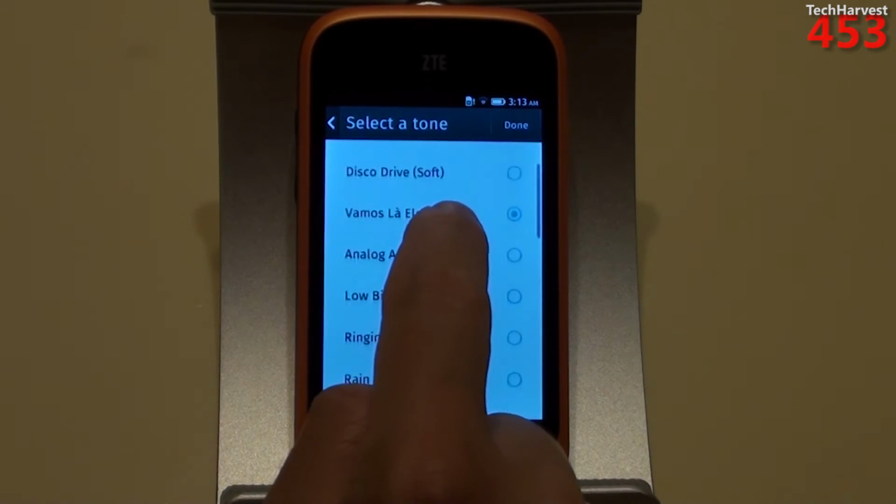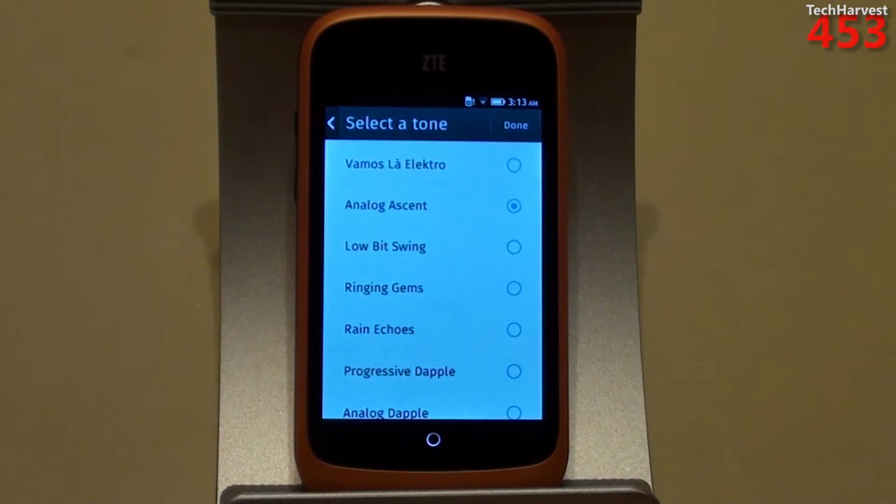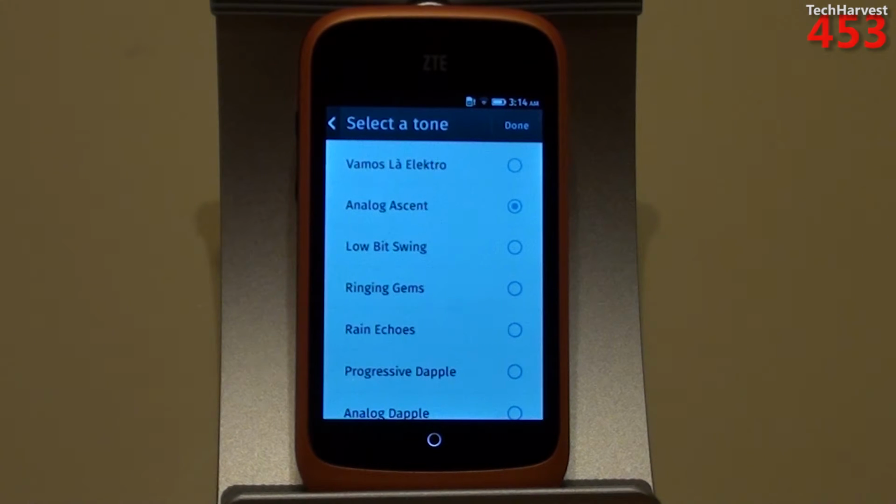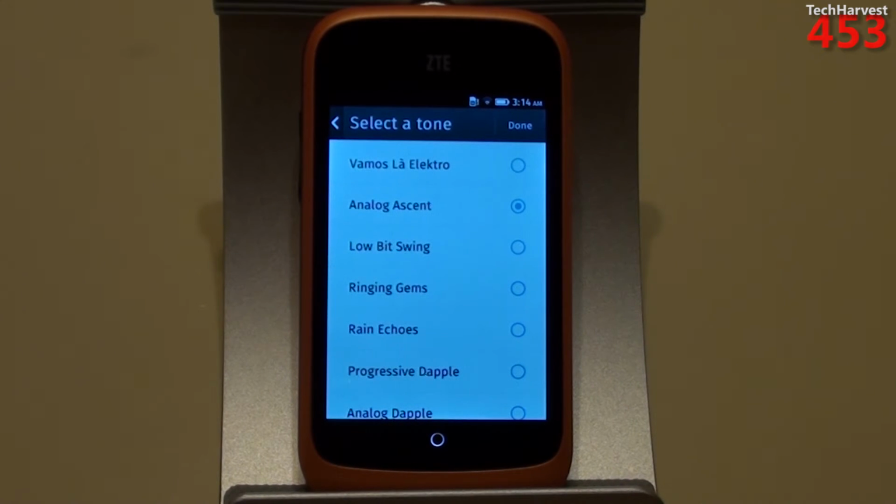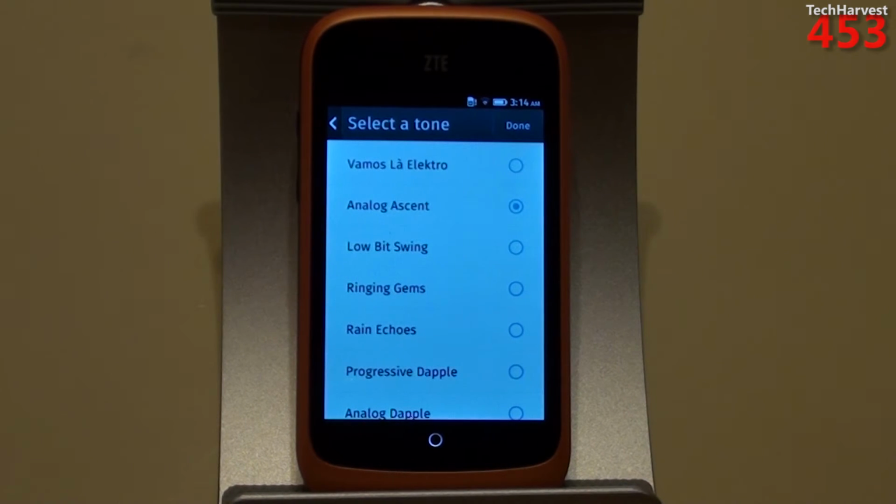So let's go to Analog Ascent. It's probably a little too low, even though it's getting louder now. I like a ring I can actually hear.